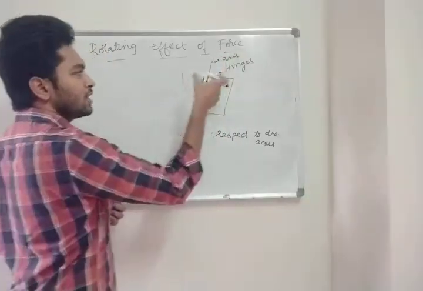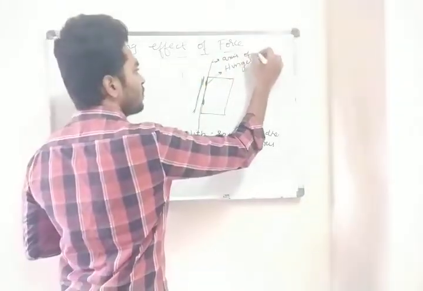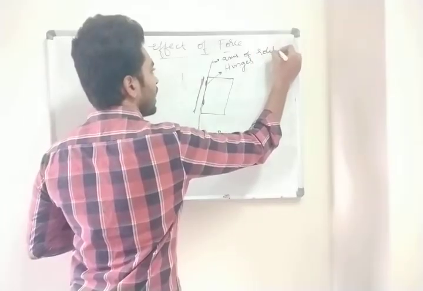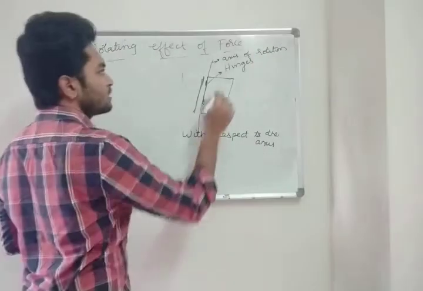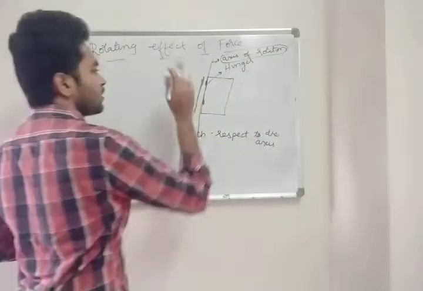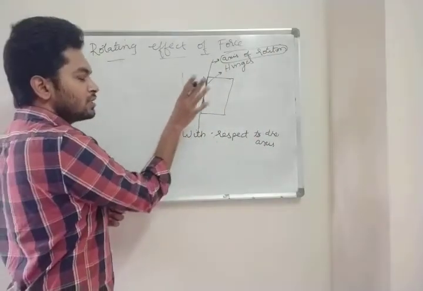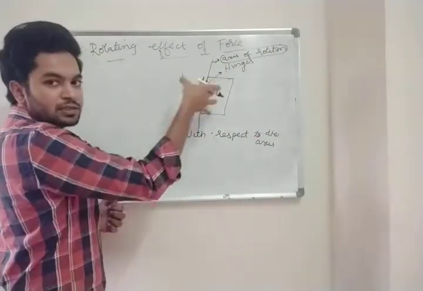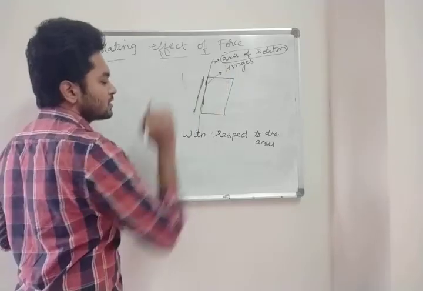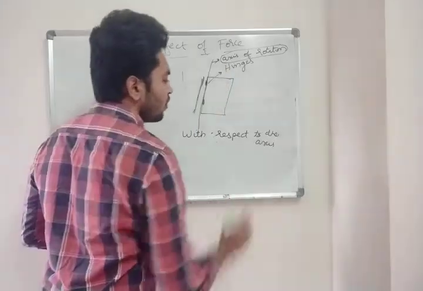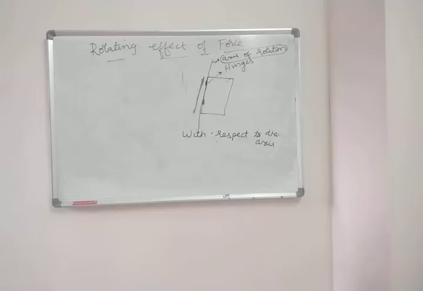So it is rotating. So it is called axis of rotation. This is a very important point. It is rotating along the axis, so this axis is called axis of rotation. Clear? Note this down.